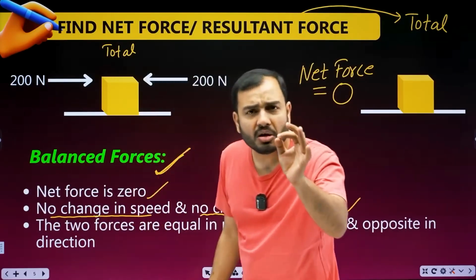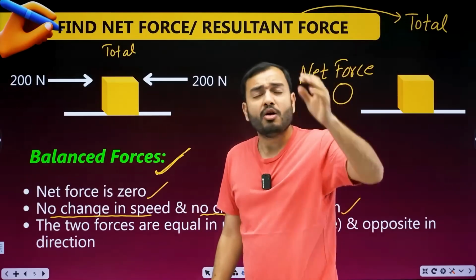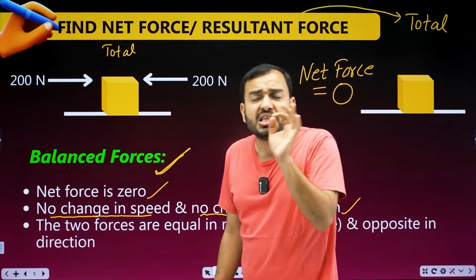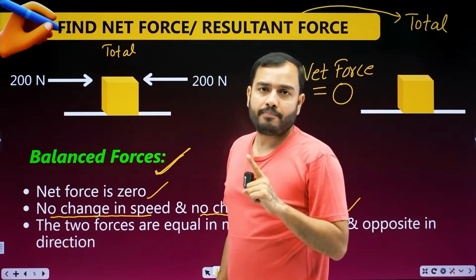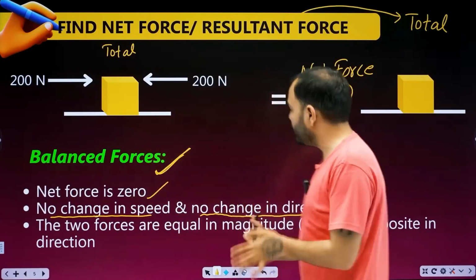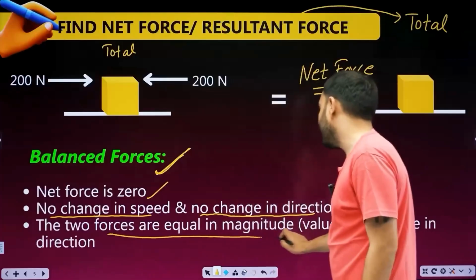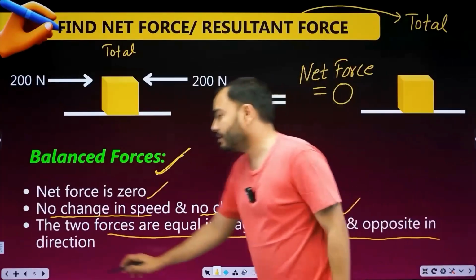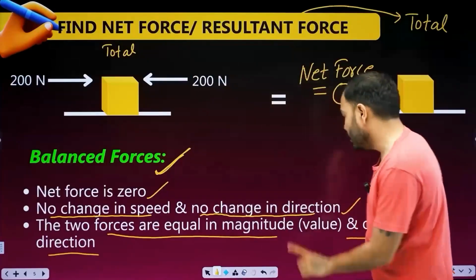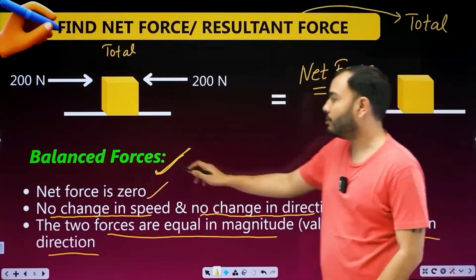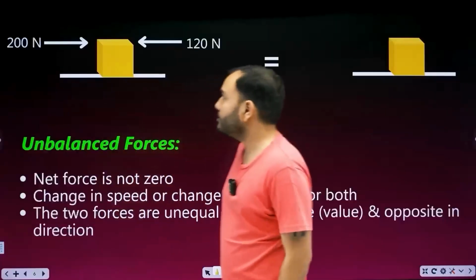Remember this, beta. Force is required to change a body's speed. Force is required, beta, to change a body's direction. Okay, net force is 0, no change in speed, no change in direction. Two forces are equal in magnitude and opposite in direction. That is, their magnitude, the value, is equal but they are opposite in direction. Such forces are called balanced forces. Come on, tell me the next one.